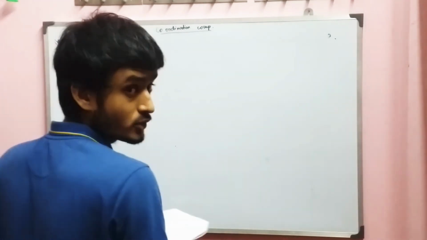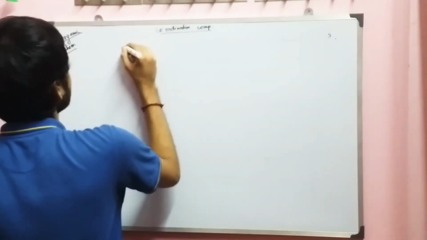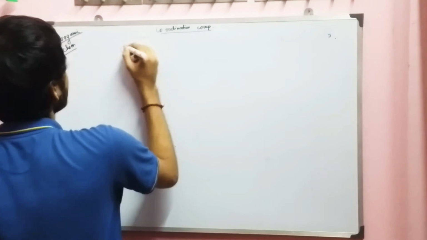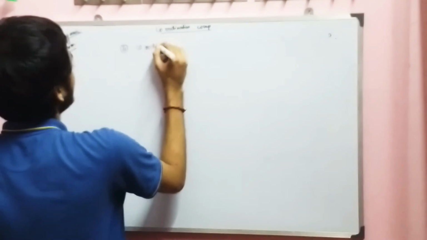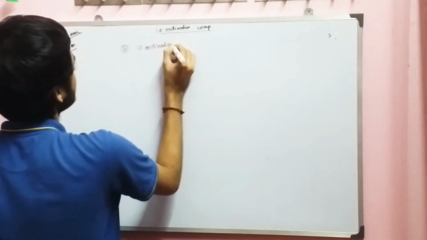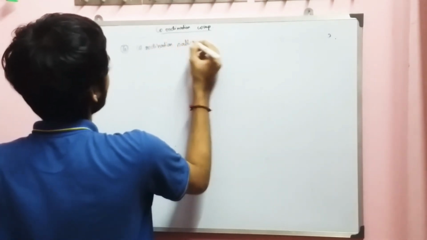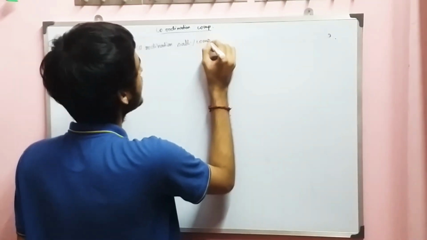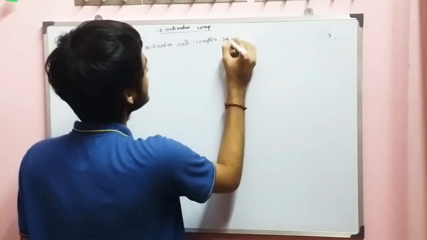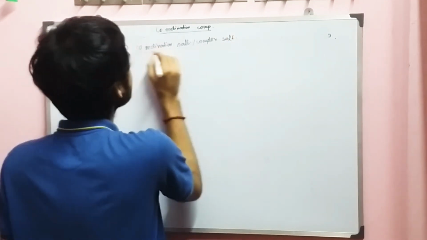The sixth type of salt is coordination salt or complex salt.